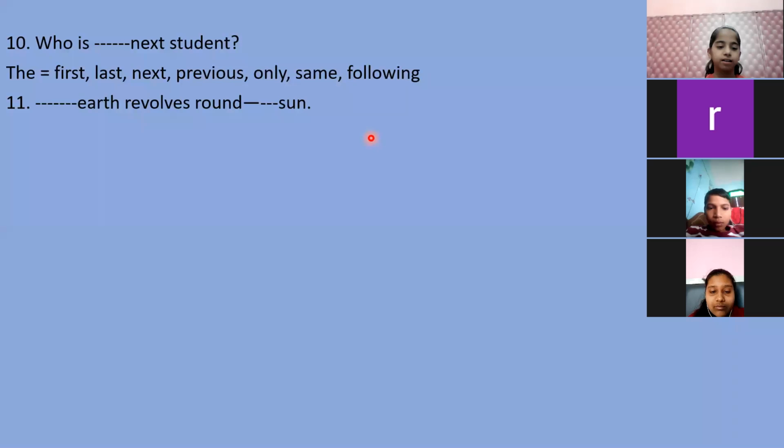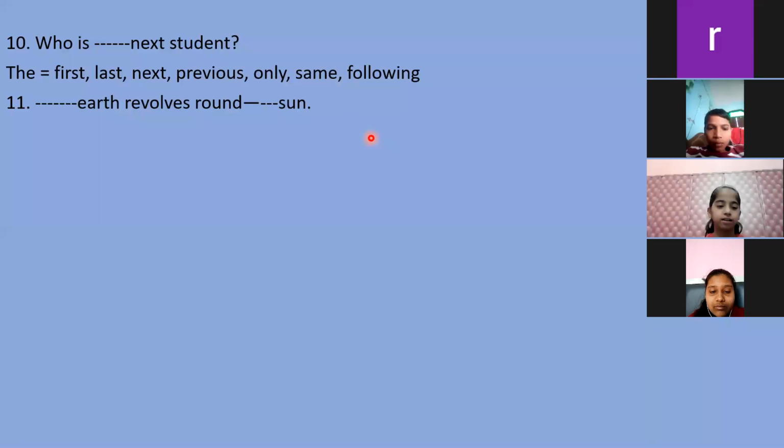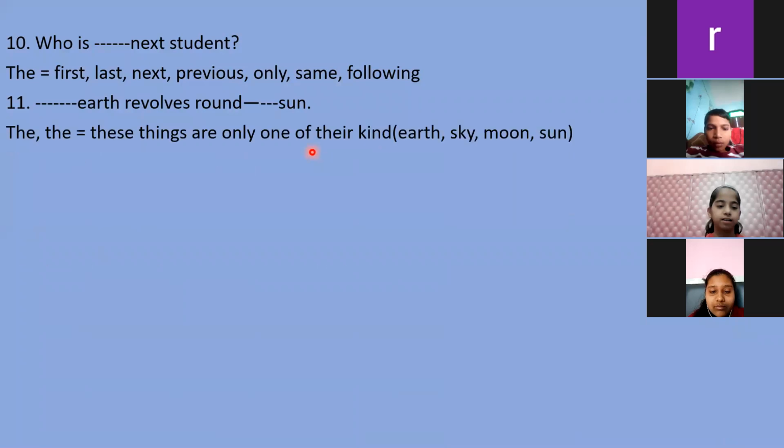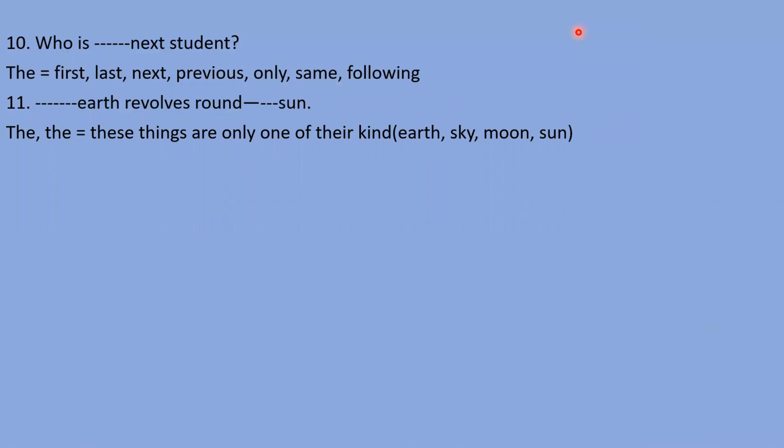What can be the answer? The earth revolves around the sun. Very good. In both places, the article will come. I haven't written the answer, but the will come. I will tell you why.